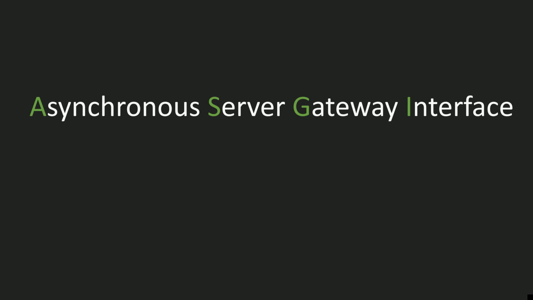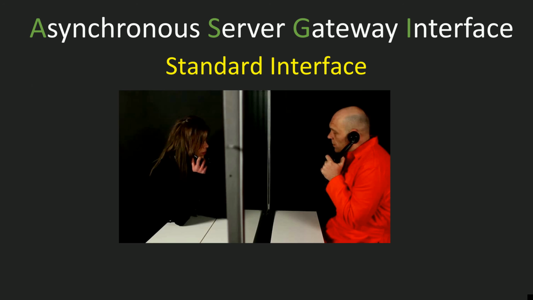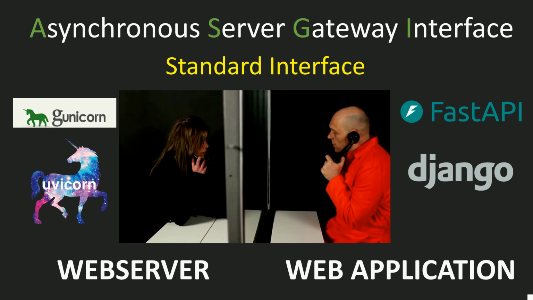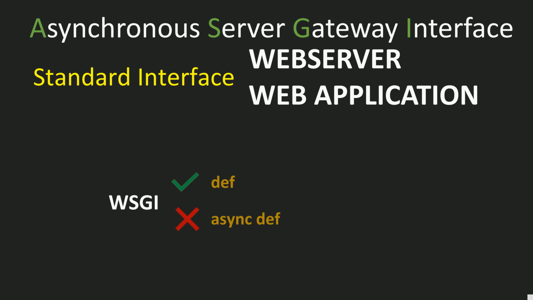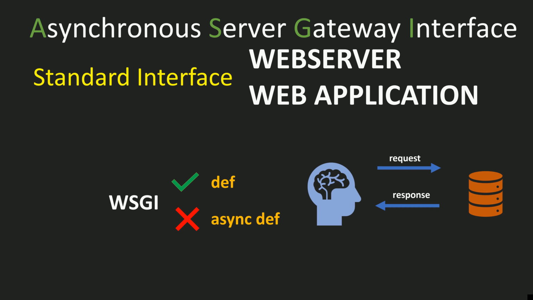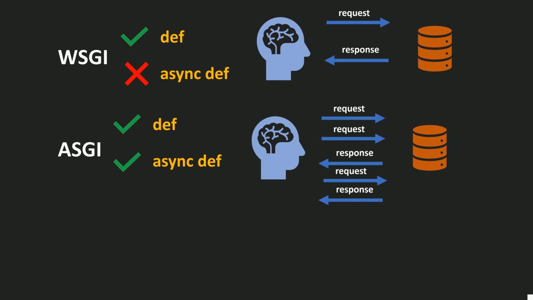Asynchronous Server Gateway Interface, or ASGI, provides a standard interface between async-capable web servers and web applications. It is the successor to WSGI. Unlike WSGI, which only allowed a synchronous callable that takes a request and returns a response, ASGI allows for protocols with multiple incoming and outgoing events, like WebSocket. It also allows for background coroutines, such as listening for events on an external trigger like a Redis queue.